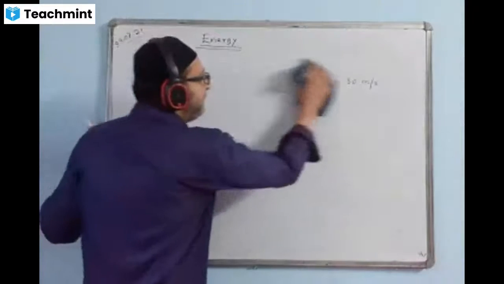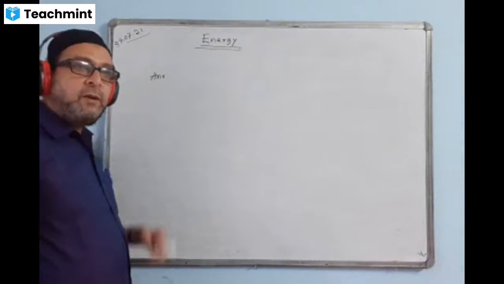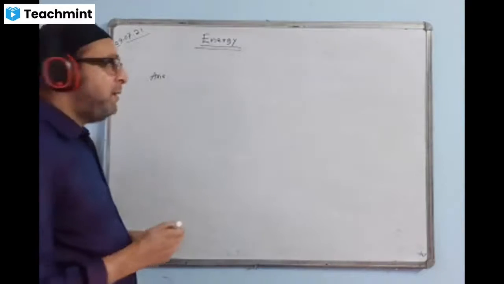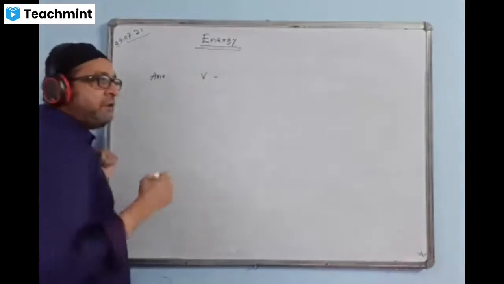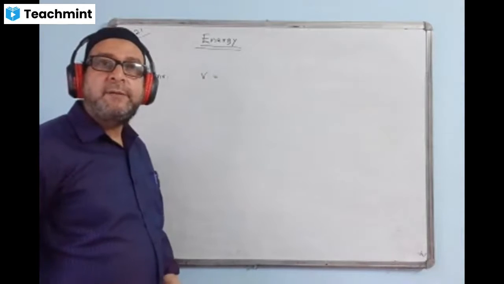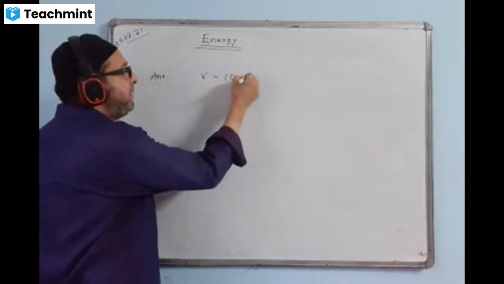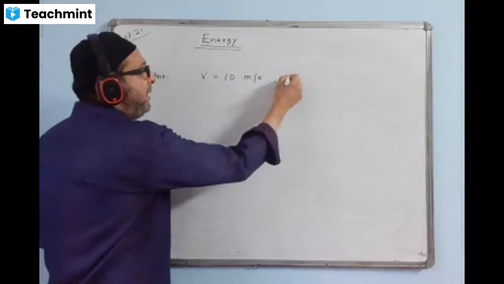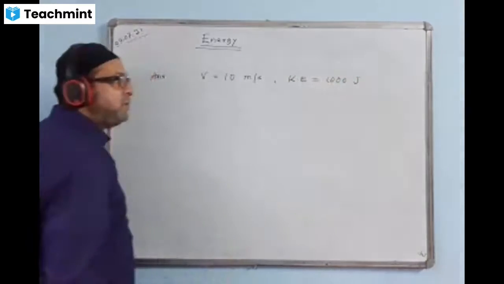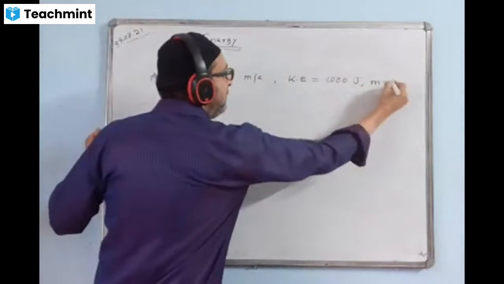So how to do? Same way. Similar formula we'll do, and the formula will remain the same. So write the information first. With what velocity is the piece of stone moving? 10. Speed and velocity is same. So write 10 meters per second. And it possesses a kinetic energy of 1000 joule. You have to find m. M is unknown. Mass is question mark.